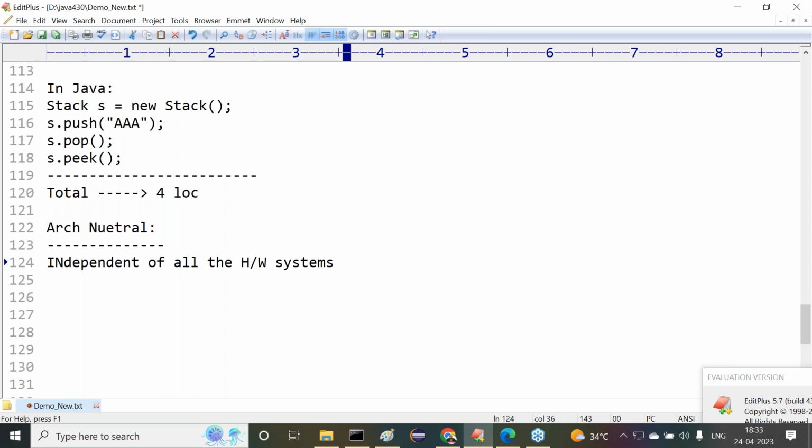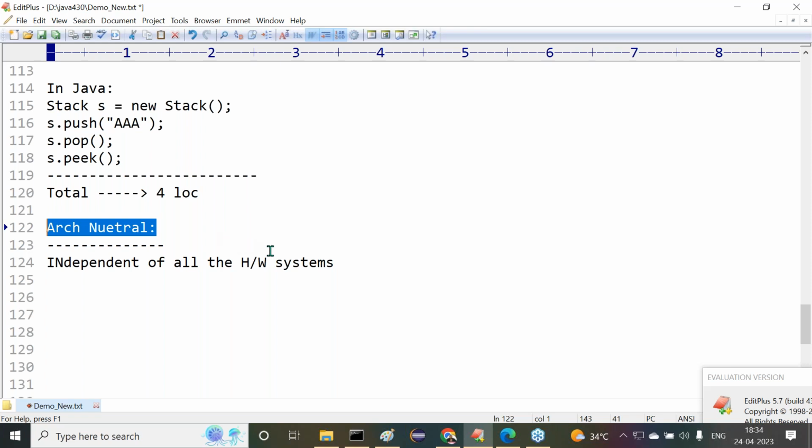That's why they took the factor architectural neutral. Architecture means hardware system; neutral to the hardware systems.